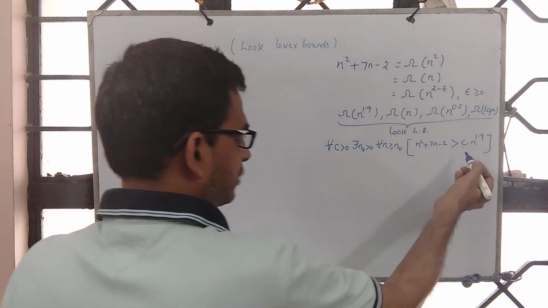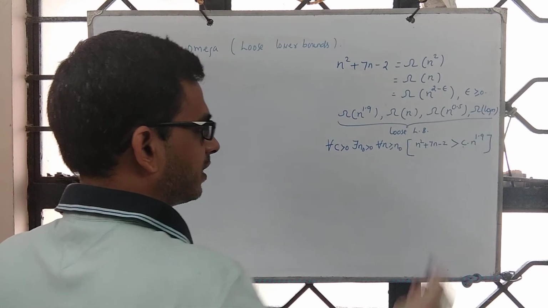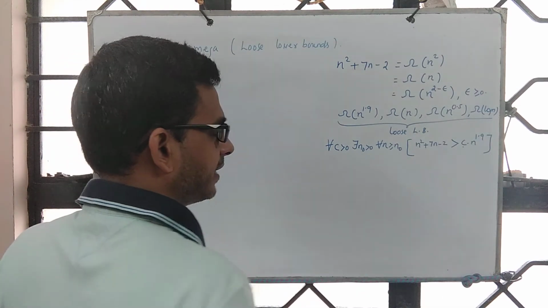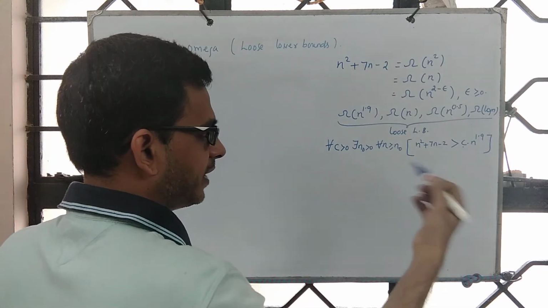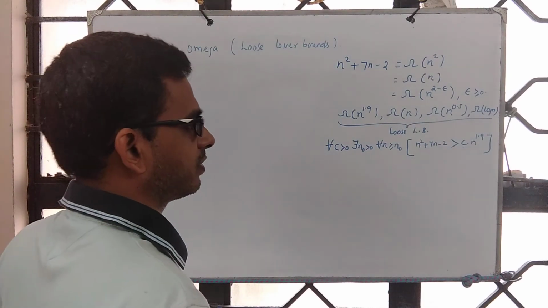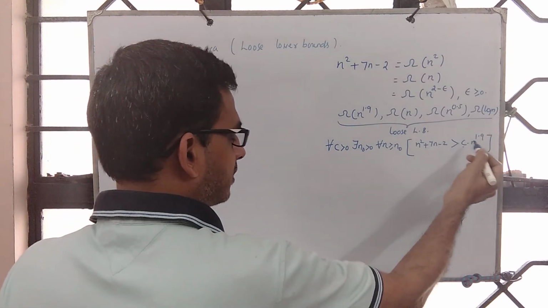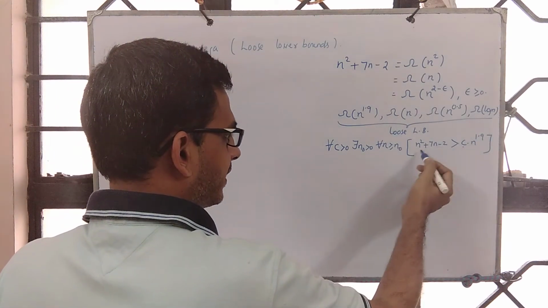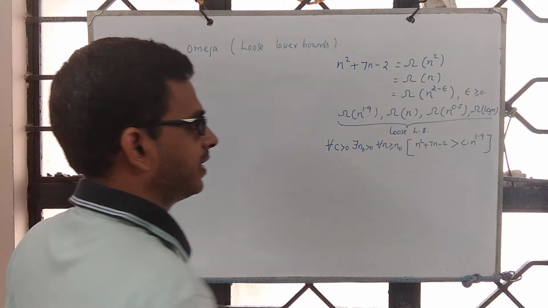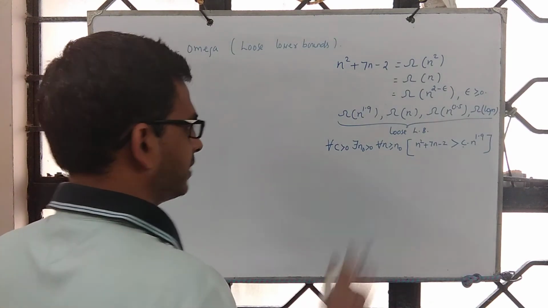Okay, so if c is small, then no issue because it is on the lower bound side. If c is really large, you can appropriately compensate with the choice of n naught, right? So you will have to increase n naught so that the one on the larger side gets even bigger, correct? So the inequality is true.